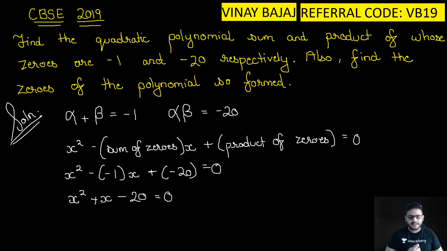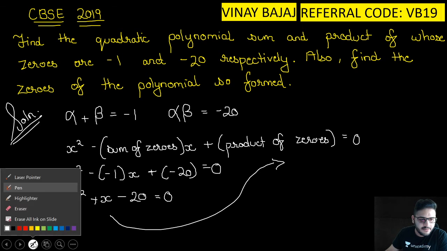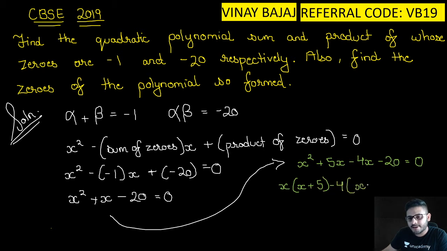Did everyone understand? Now what we'll do is splitting of the middle term. I'll use green color to do it. x square plus 5x minus 4x minus 20 is equal to 0. So you will get x common, x plus 5, minus 4 common, x plus 5 is equal to 0. So either x plus 5 is equal to 0 or x minus 4 is equal to 0.